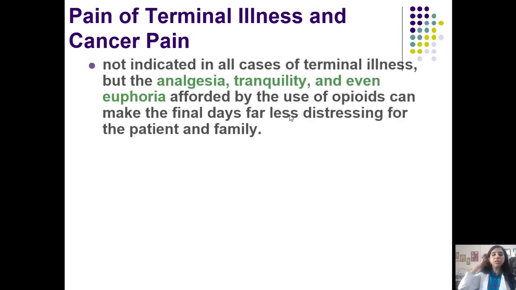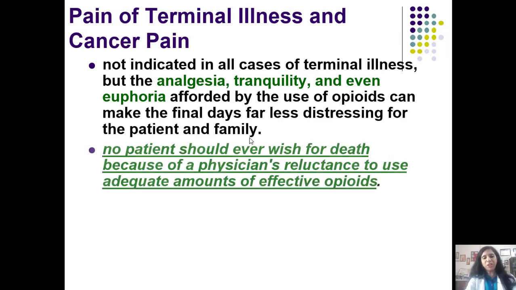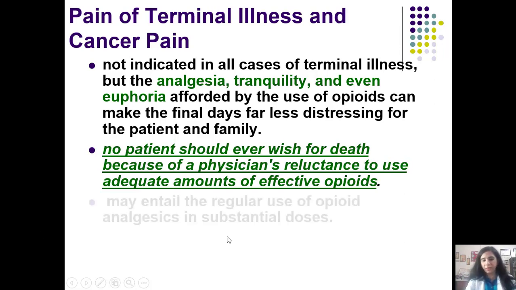Over and above its analgesic use, morphine and other opioids have two main uses. One is in the treatment of dyspnea, and second is its use as a pre-anesthetic medication. So this is the use we are talking about, the pain of terminal illness and cancer pain. It is not indicated in all cases of terminal illness, but the analgesia, tranquility, and even euphoria afforded by opioids can make the final days of a person less distressing for the patient as well as his family.